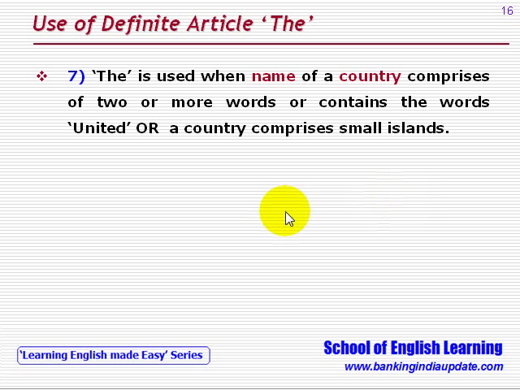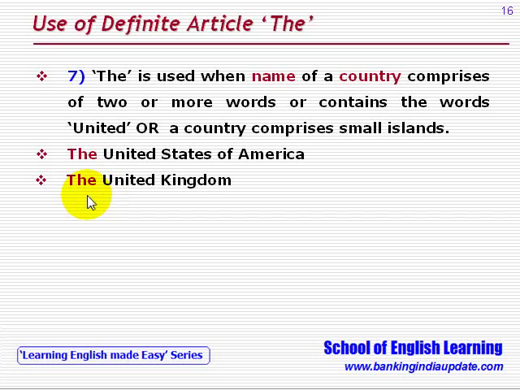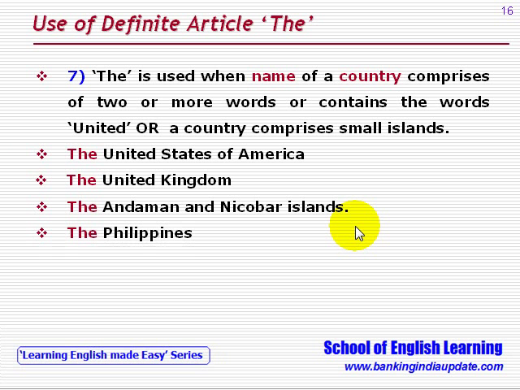Next, seven. The is used when the name of a country comprises two or more words, or contains the word united, or a country comprises small islands, like the United States of America, the United Kingdom, the Andaman and Nicobar Islands, the Philippines.